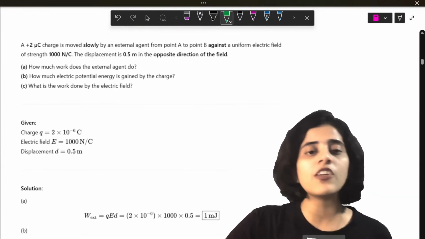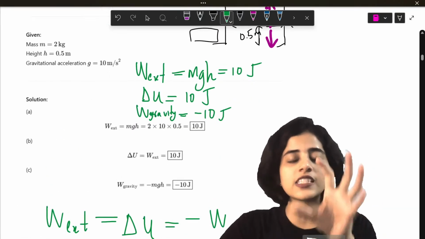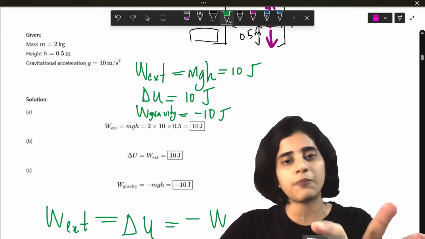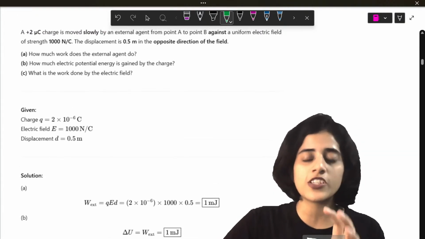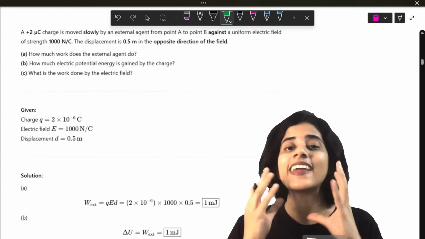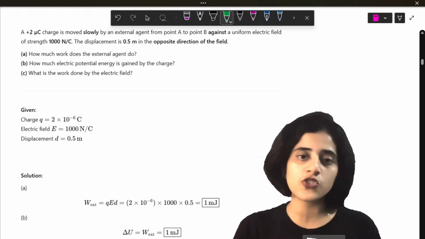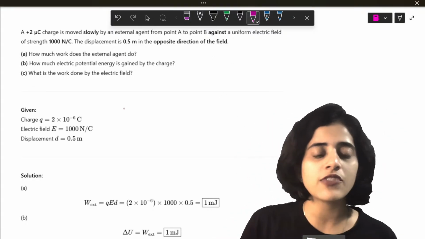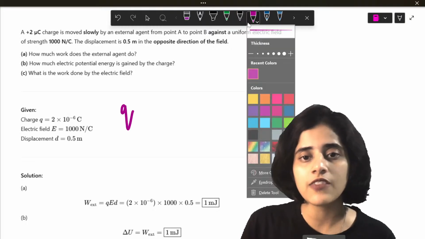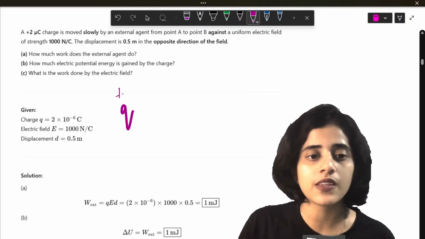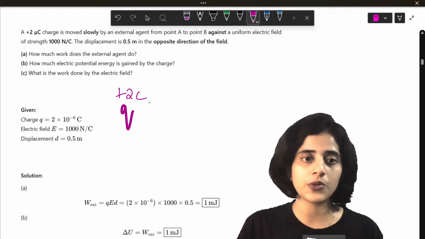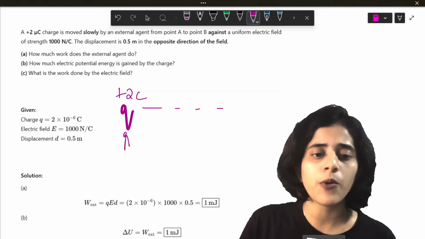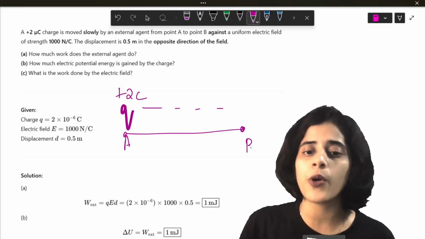Now this was a question where the conservative force was gravity. I just did this question so that you can see what happens. Now we will do a question where the conservative force is the electric field, which is what we're going to deal with in this chapter. So let us look at this question. You have a charge, and the value of this charge is plus 2 coulombs. This charge is moving from point A to point B.